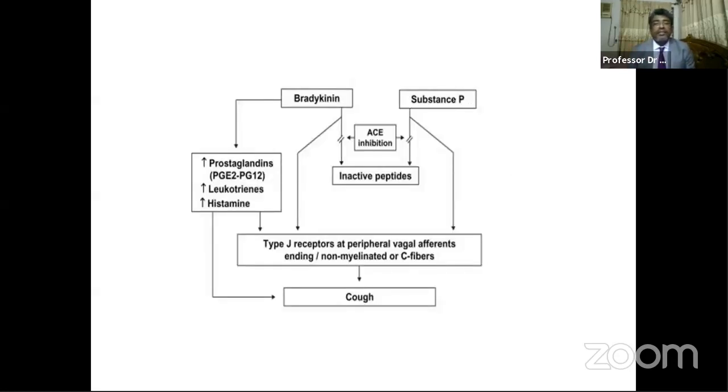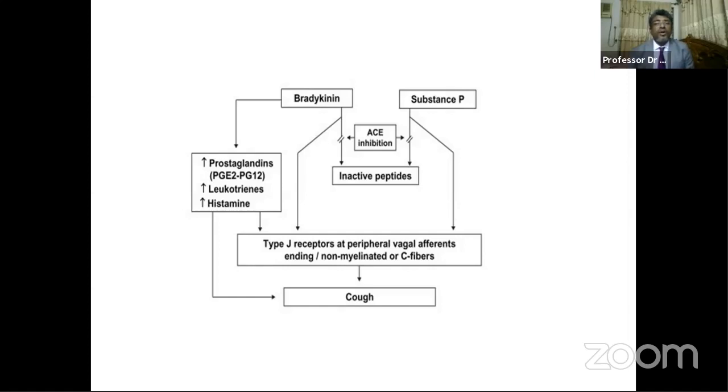If we see the slide here, bradykinin is a substance or protein that is produced in increased amount due to ACE inhibitors. ACE inhibitors prevent the breakdown of bradykinin. The ACE enzyme usually breaks down bradykinin, as well as acting on angiotensin 1.